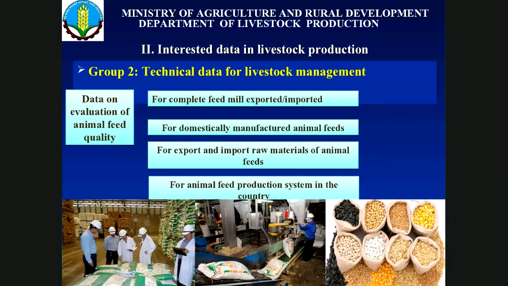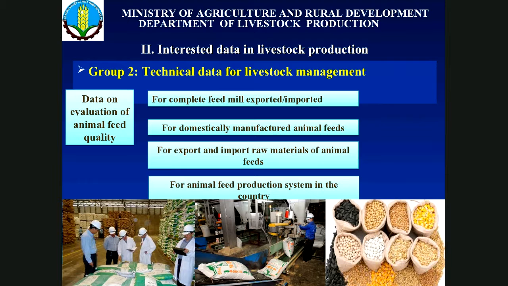For export, we now only export a little salted eggs, suckling pig and a little honey. Most of the livestock product is consumed in the country, and export is very little.